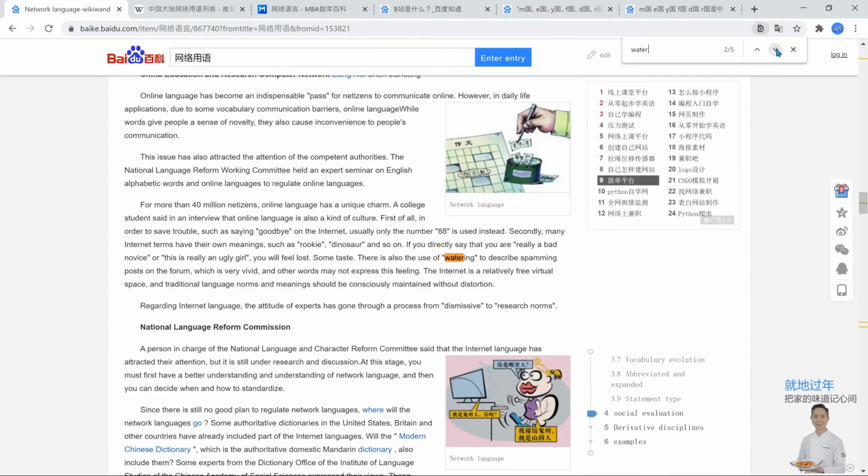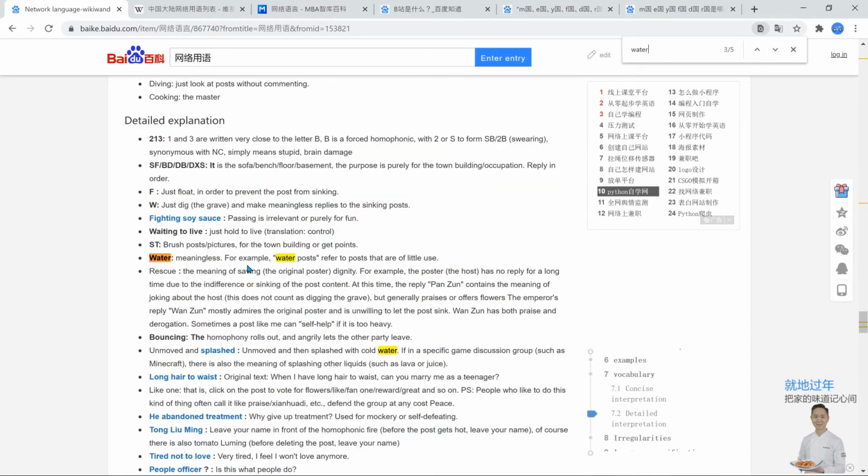One is water. Water generally means meaningless, right? Liu shui, right? Water posts refer to posts of little use, and I've seen some very fascinating terms contain the word water. Liu can also mean liu shui bing, which is a special term for a group of spammers. It's a really fun word. I don't know if that's an actual term used, but I just remember encountering that. I thought, wow, that's really cool language usage.